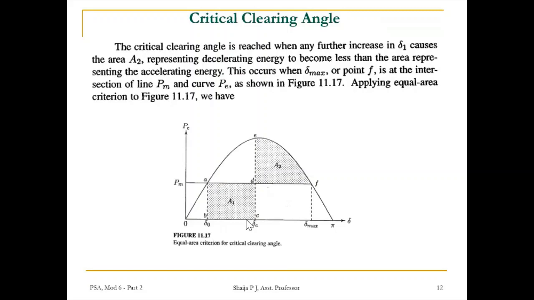Suppose delta 1 is increased further to this point. Here again you could see this is the accelerating area A1. This is the decelerating area A2. Here by chance A1 is the same as A2, and the operating point F goes up to this delta max, which is set by the intersection between the lines Pm and the P graph. This is the maximum condition. Here again A1 is equal to A2. If it goes beyond this point, the system won't be stable.